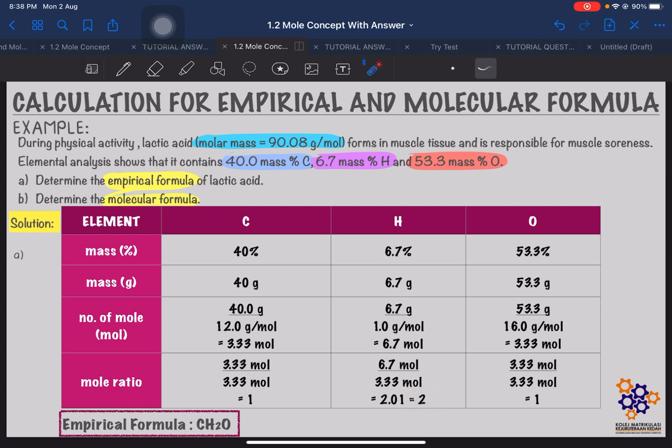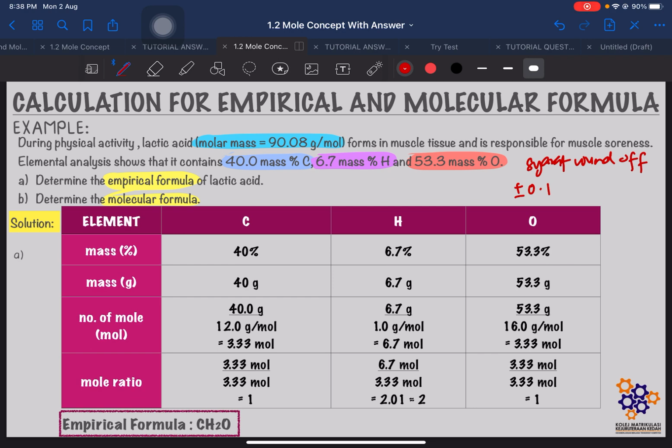Okay, so for the empirical formula, the conditions for you to round off: the condition to round off is that it must be plus or minus 0.1.